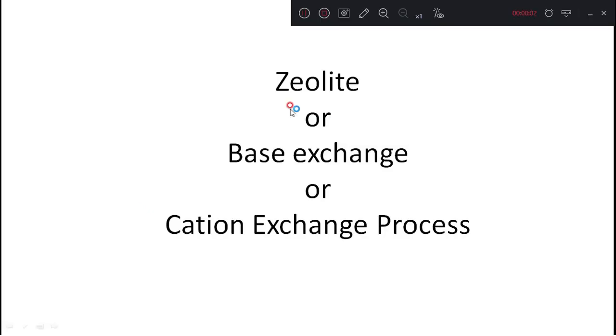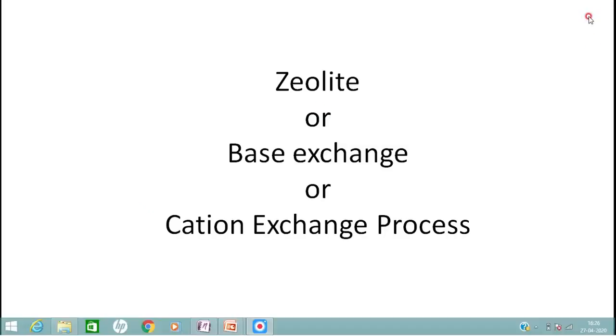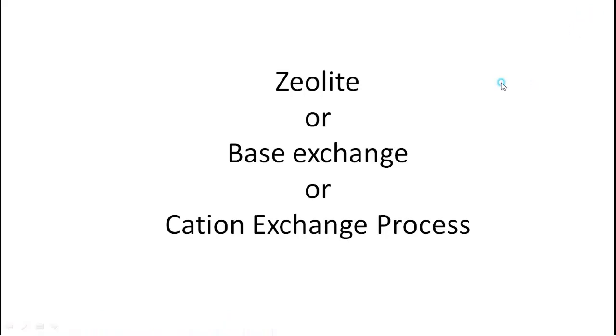Now the second method of removal of permanent hardness is the zeolite or base exchange or cation exchange process. The word exchange is used here, means something like an exchange offer is going on, an exchange mela. In Big Bazaar, you go with your old utensils and submit them there, and they ask you to purchase a new one. In olden days, we had one system called the barter system.